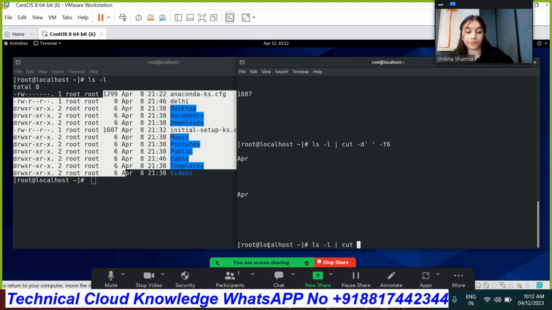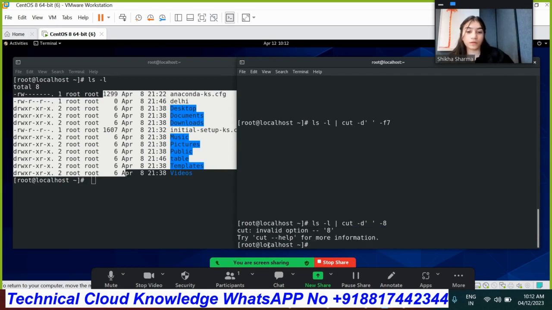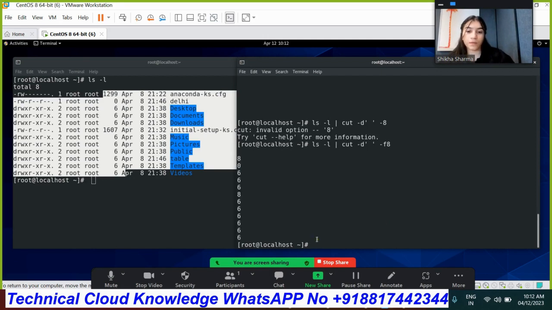As you can see, for field number 7 I don't get any output. For field number 8, wait, I forgot to write the field. As you can see, for field number 8 we don't get the correct output.